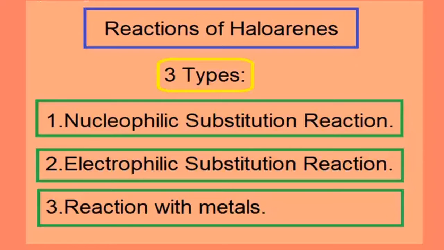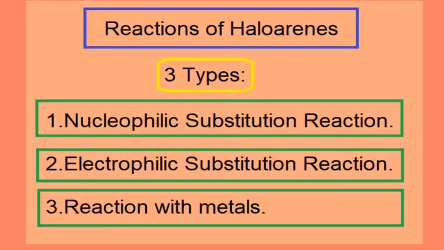Totally, you have to understand three types of reactions of haloarenes. Number one, nucleophilic substitution reaction. Second is electrophilic substitution reaction, and as usual, reaction with metals. These three reactions are all very important. There is no chance that one is more important. From the exam point and the knowledge point, all three are equally important. So let us discuss one by one.